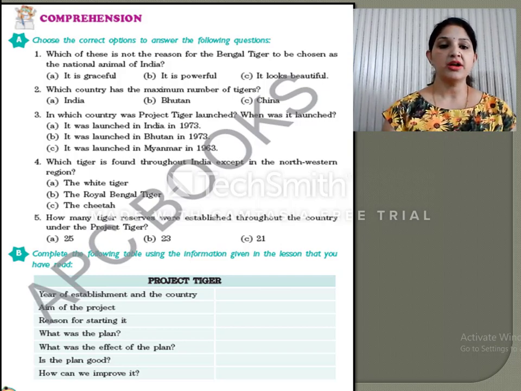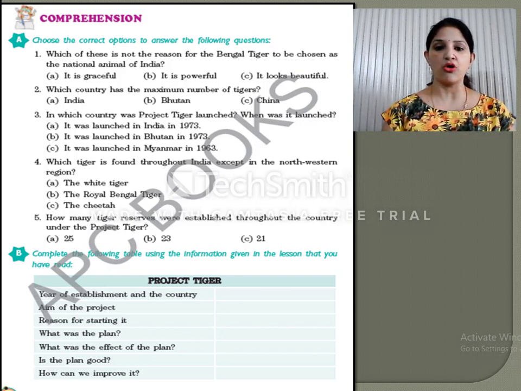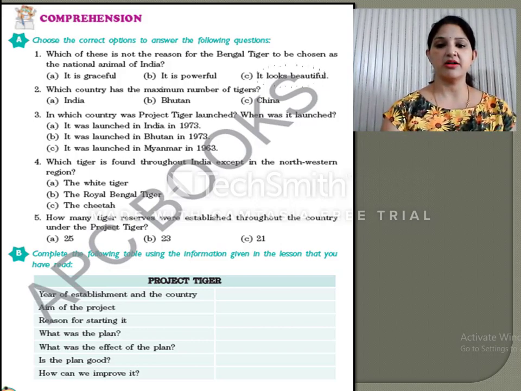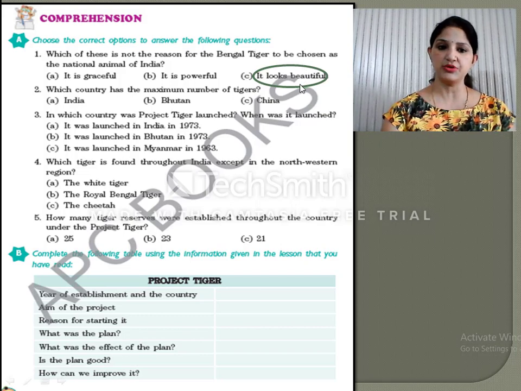Okay. Now first option is it is graceful. Yes, it is one of the options. It is powerful. Yes, it is also one of the options. It is beautiful. So the third one is the wrong option. We have not chosen the Bengal tiger because it is beautiful. So here the correct answer will be the C part. It is beautiful.